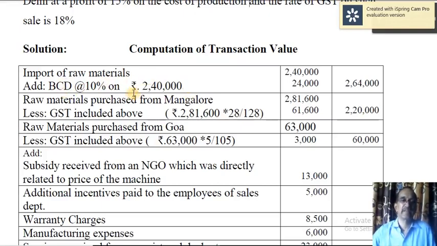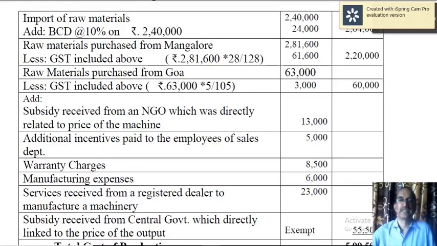Import of raw materials, 2,40,000, is excluding BCD. BCD is 10%, so add that: 10% of 2,40,000 is 24,000, as a result the total is 2,64,000. Raw materials purchased from Mangalore, but including GST, so that should be excluded. BCD, basic customs duty, should be included, but GST should not be included, therefore